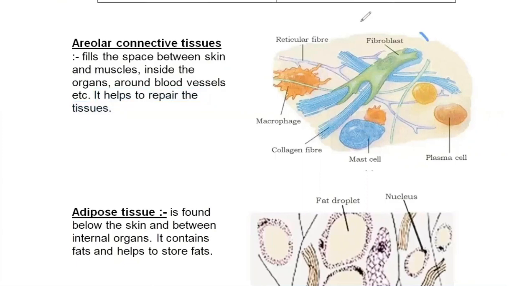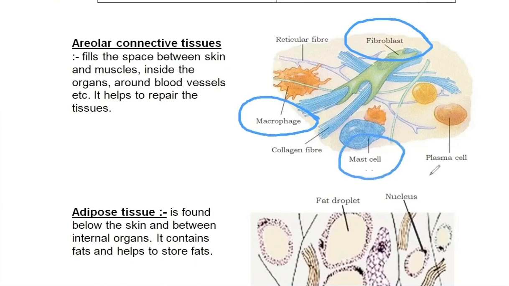There are different types of cells. Fibroblasts, which form fibers. Macrophages, which show phagocytosis. They engulf dead cells and disease-causing microbes. Then there are mast cells and plasma cells. Mast cells secrete anti-inflammatory substances.